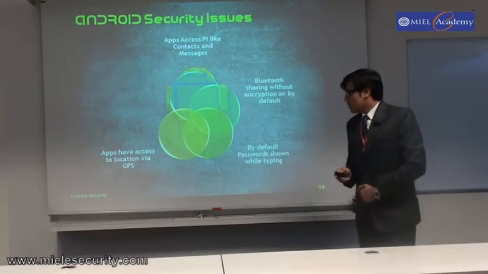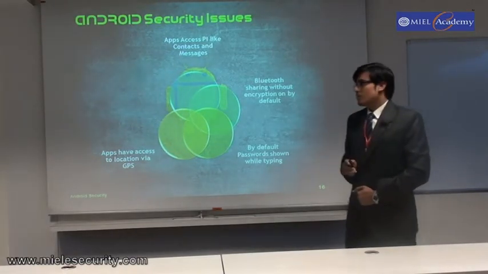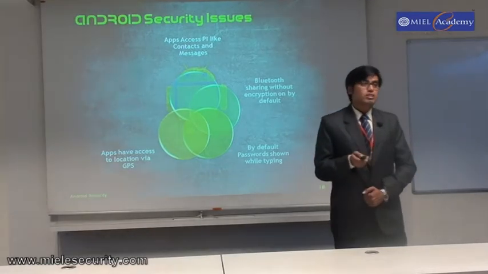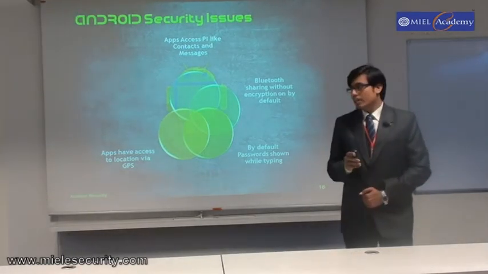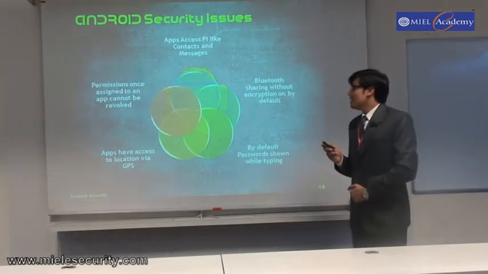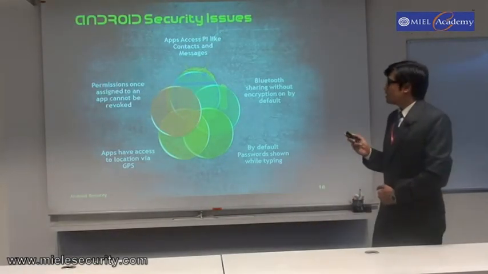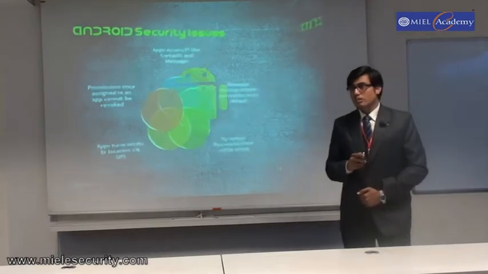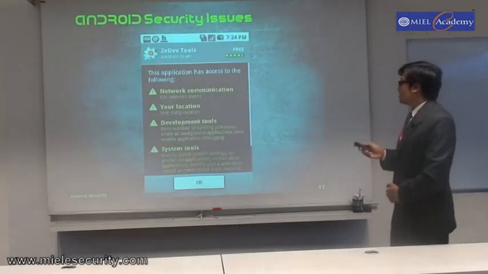The applications also have access to GPS. You might not even know you are using an application, and the attacker can see where you actually are right now. And another thing is that permissions, when assigned to an application, cannot be revoked until you reinstall it. So this is how the permissions look.